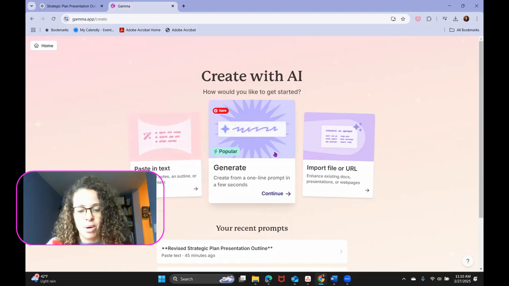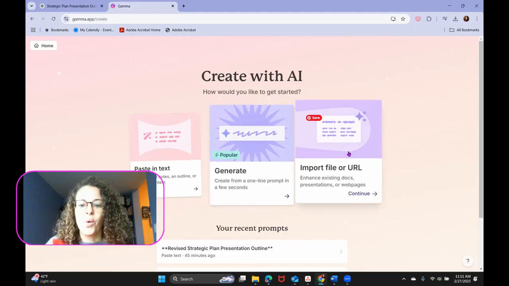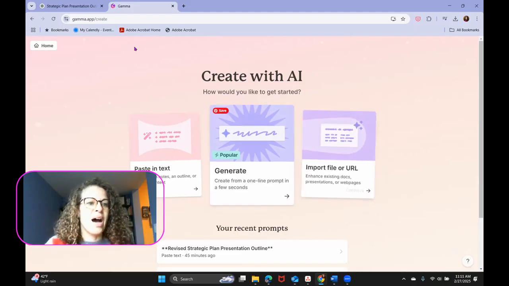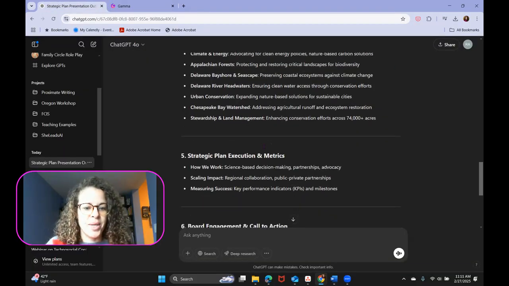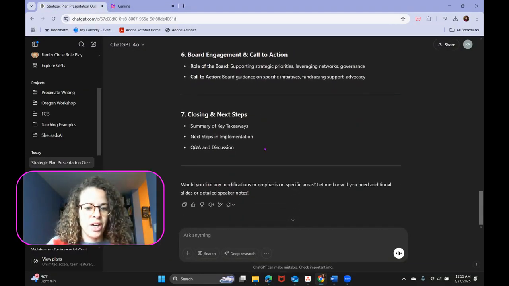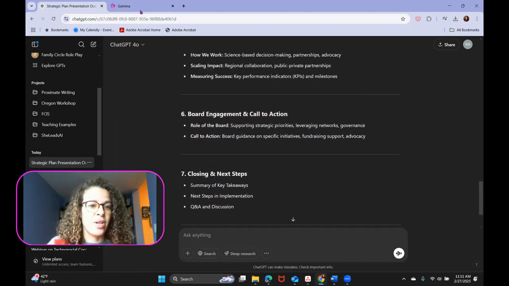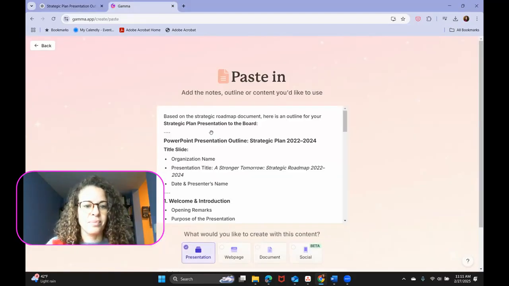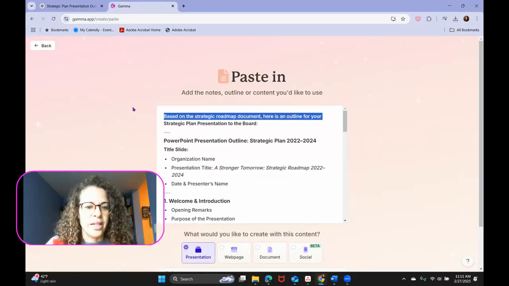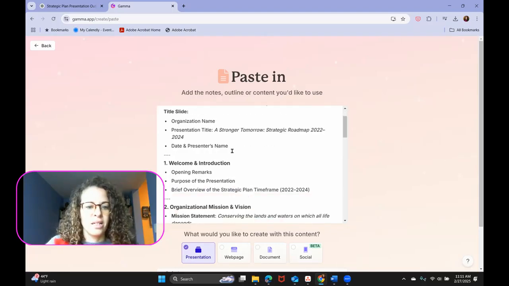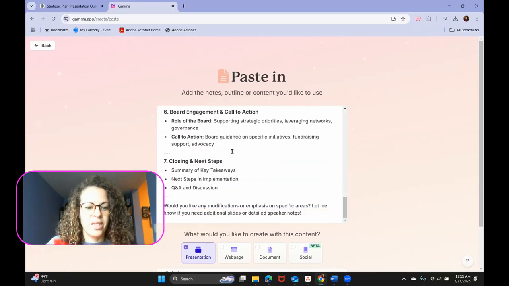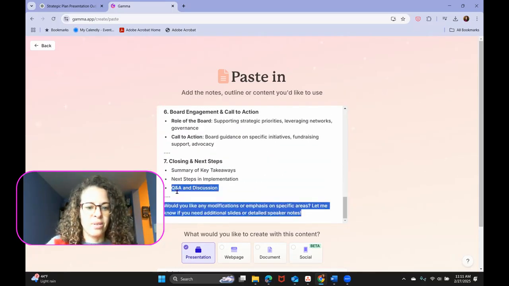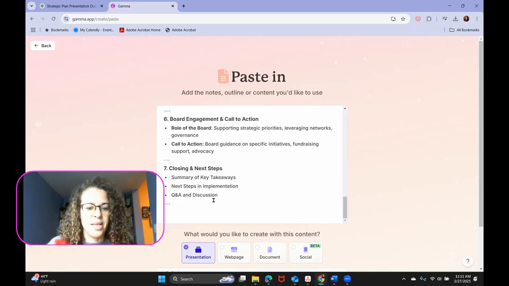We could also have brought the prompt right over here and generated, or we could have imported the strategic plan and said, generate the slideshow. I prefer to start in ChatGPT because it gives me a chance to review, to make sure it aligns with the way I would want to present it. It looks good. And so now I'm going to come over here to Gamma. I'm going to paste in the text. Here is the information that is relevant to build this out. I'm going to take out the ChatGPT helper pieces there.